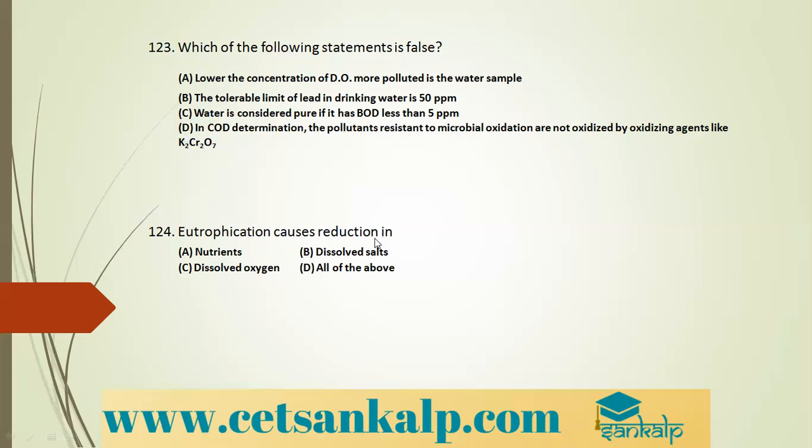Eutrophication results in the reduction of dissolved oxygen. Because in eutrophication, on the upper layer there is formation of algae. What will the algae do? They will take the oxygen present in the water. So there will be a decrease in the level of dissolved oxygen present in the water.